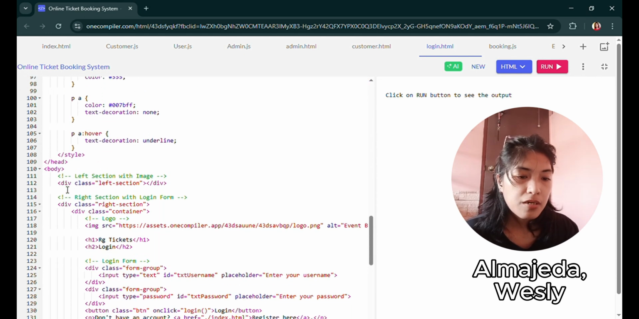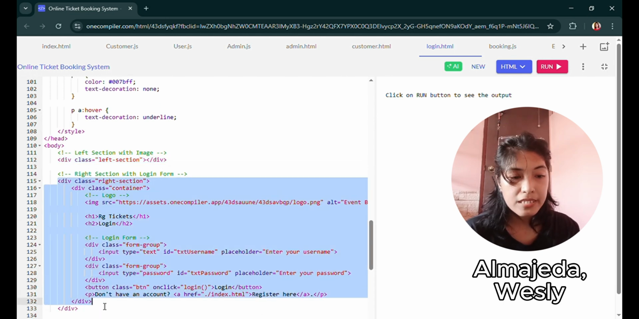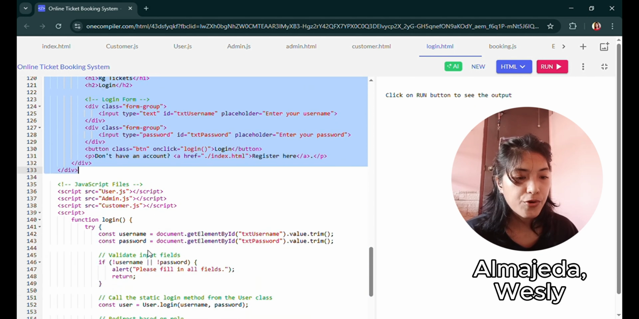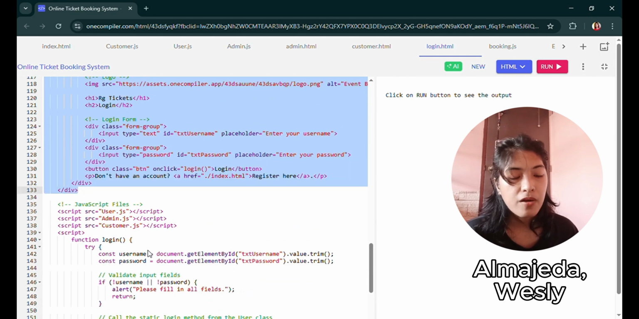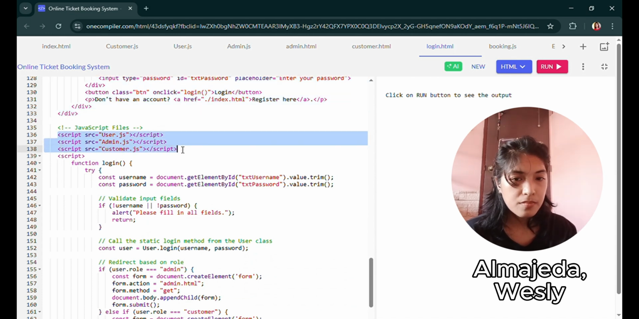Now let's jump to the HTML, which is in the left section of the layout, and this is for the right section that contains a div for a container, image, another div for forms, a button and a paragraph, and all of these highlighted codes are the children of this div. And these highlighted codes are to connect external JavaScript files that are outside this file.